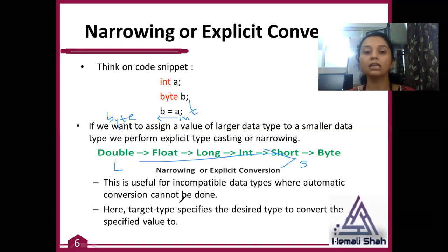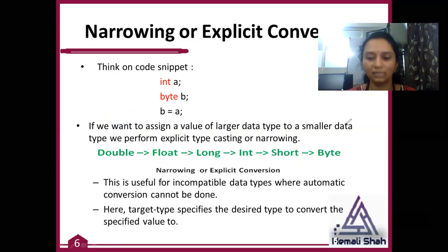Another use of this narrowing casting is that the targeted type specifies the desired type to convert a specified value to. Whenever you require such a thing in your program, you need such a destination data type in your code. At that time you should use this syntax.